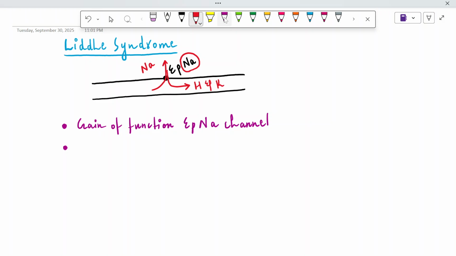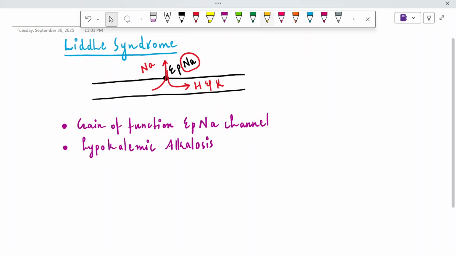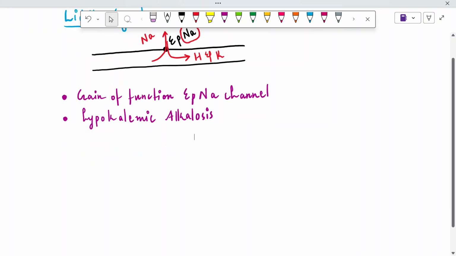It means that we are going to have symptoms of hypokalemia because potassium is being lost, and hypokalemic metabolic alkalosis because hydrogen is also being lost along with the potassium. So in addition to hypokalemic alkalosis there is hypertension.